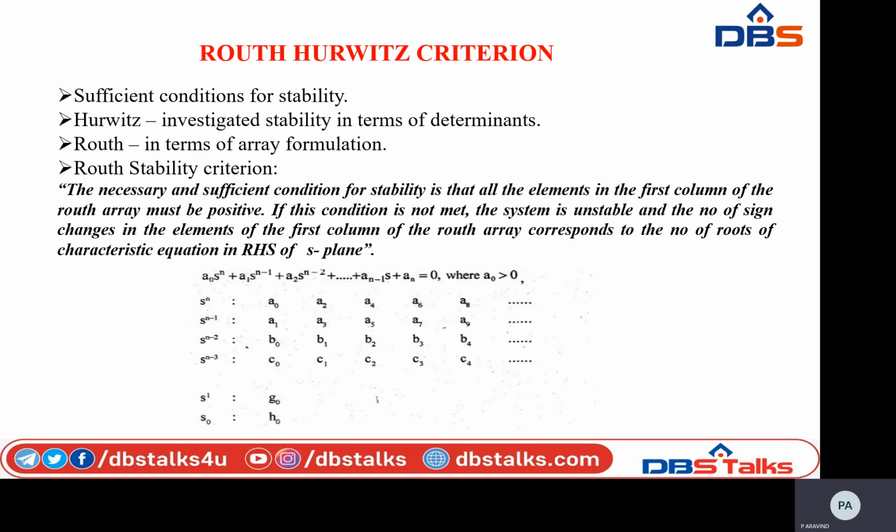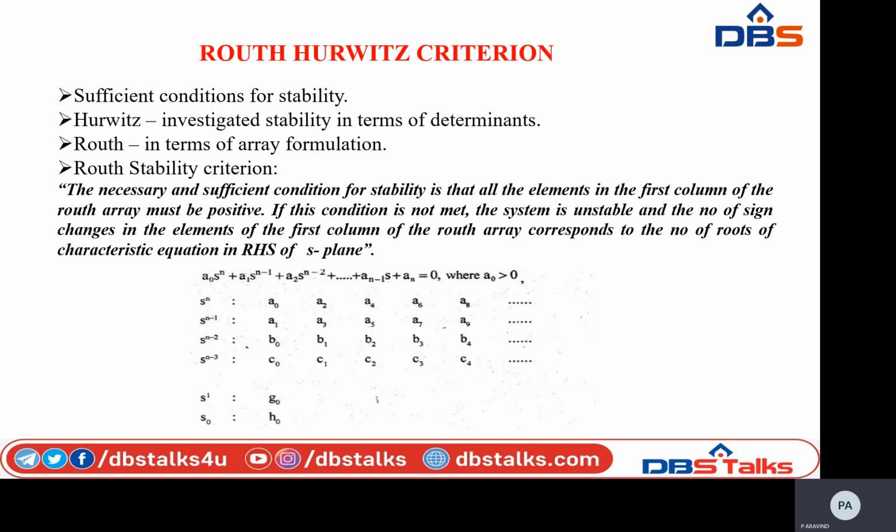The Routh stability criterion states that the necessary and sufficient condition for stability is that all the elements in the first column, that is A0, A1, B0, C0 and so on to G0, H0, be positive.